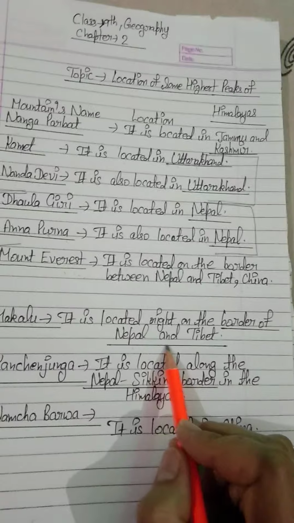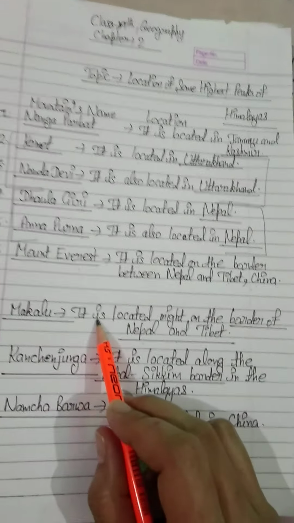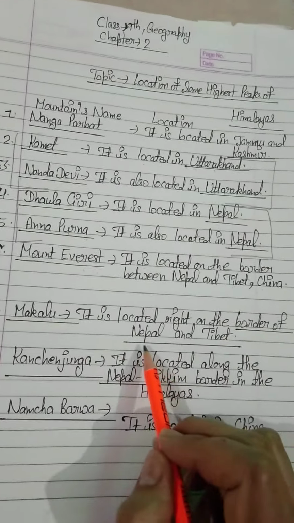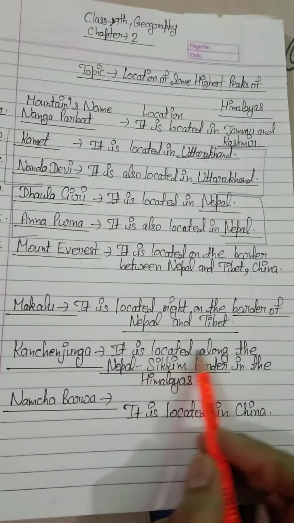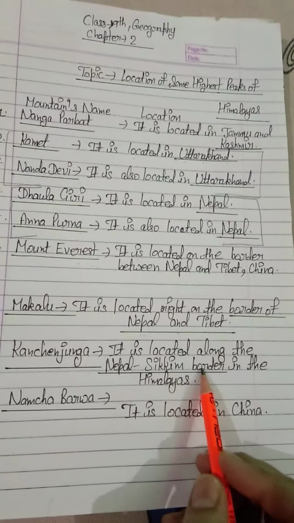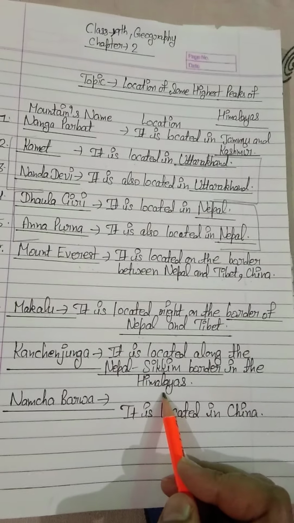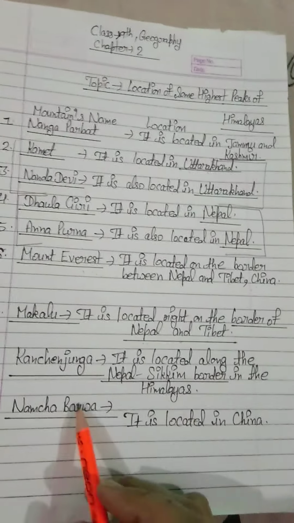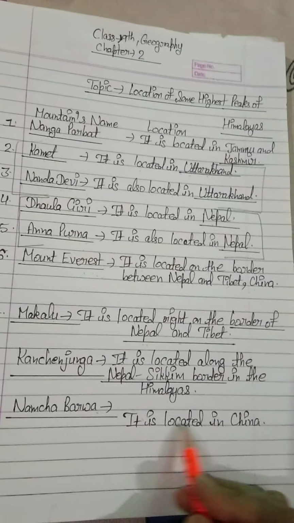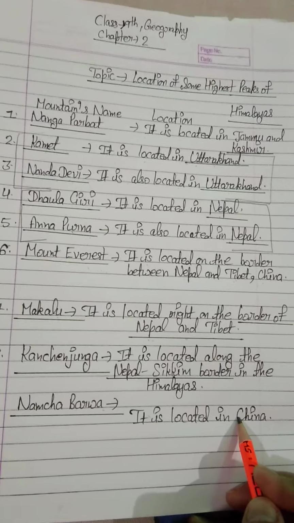Makalu is located right on the border of Nepal and Tibet. Now Kanchenjunga is located along the Nepal-Sikkim border in the Himalayas. I am repeating, Kanchenjunga, Nepal-Sikkim border. Now Namcha Barwa is located in China.